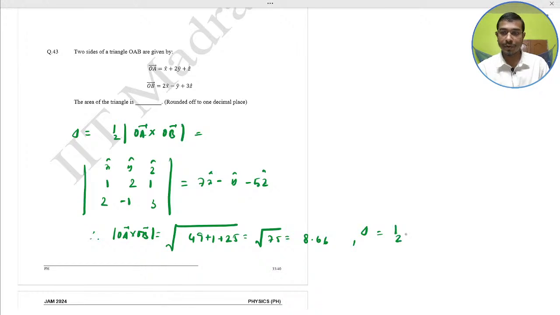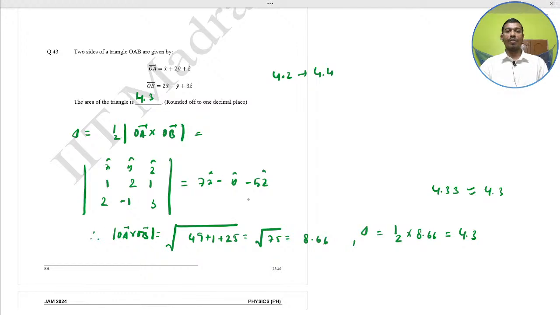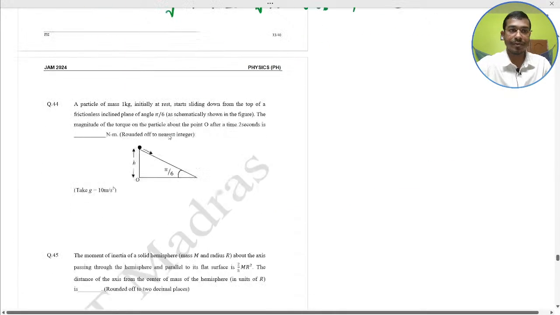Half into 8.66, that would become 4.33. You have to find 1 decimal place, so 4.3 would be the answer. 4.3, and one thing is that 4.2 to 4.4, in between these all answers should be correct. Okay, 4.3 would be the answer.